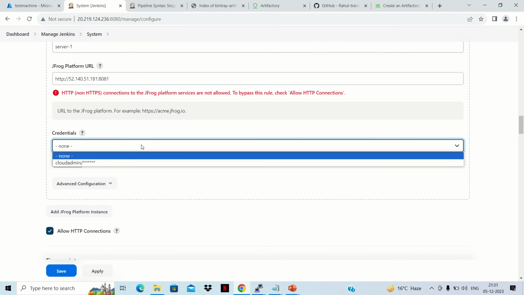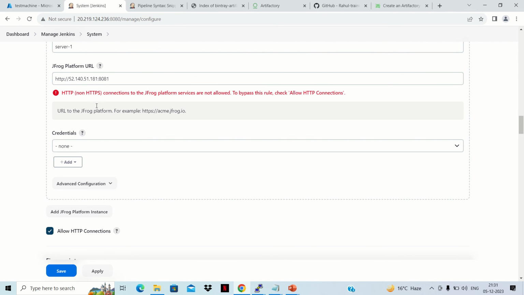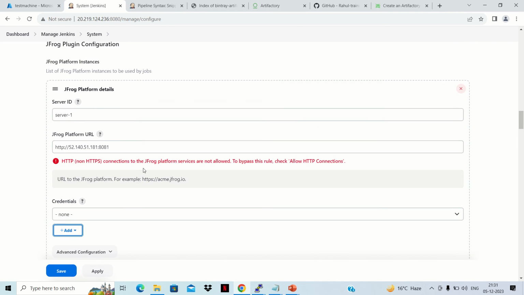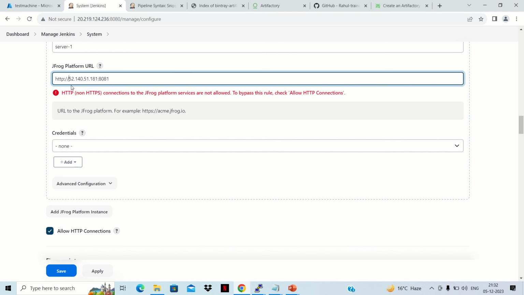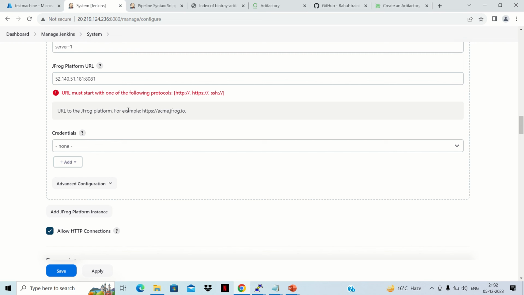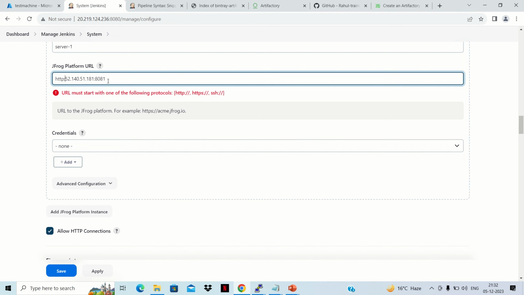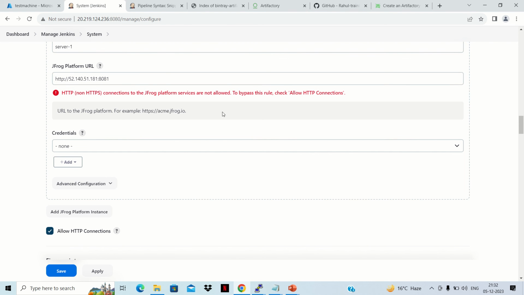There are no credentials. There is a credential, but that is not the credential of Artifactory. We can add, and that add piece was also not working. I was getting this kind of thing there, that it is not allowing us to use this. So if I remove it, whether it works or not, the URL must be with HTTP. If I give http colon slash slash, it is giving the same exception.